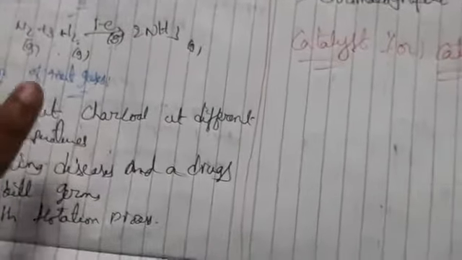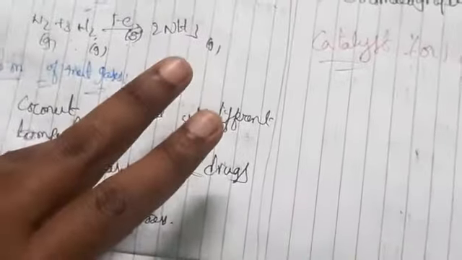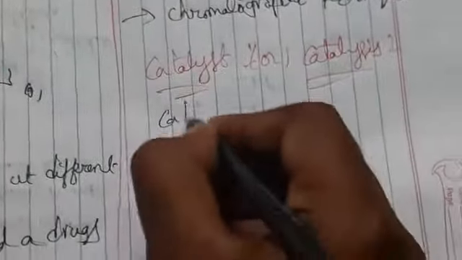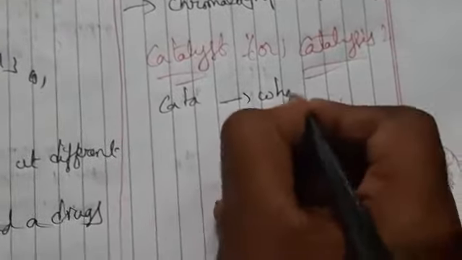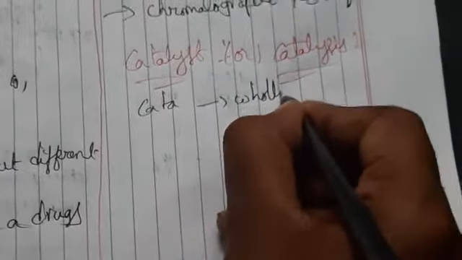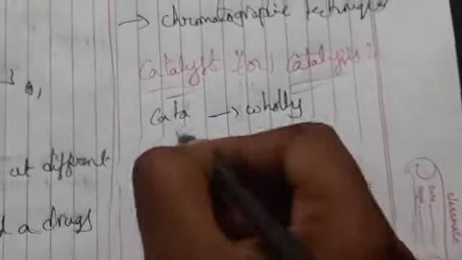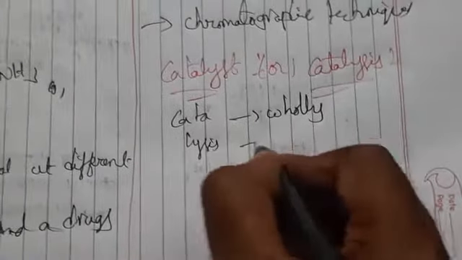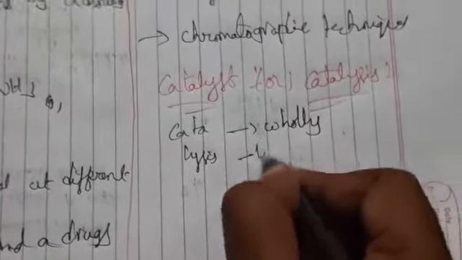The substance which we add to the reaction mixture for speeding up the reaction is called a catalyst. In Greek, kata means whole, and lysis means to loosen.